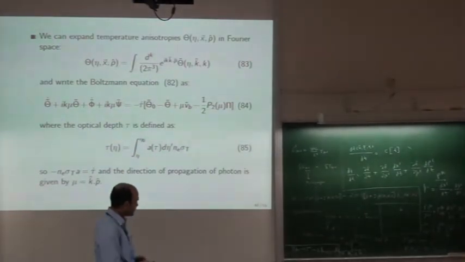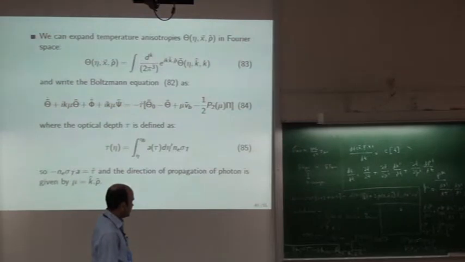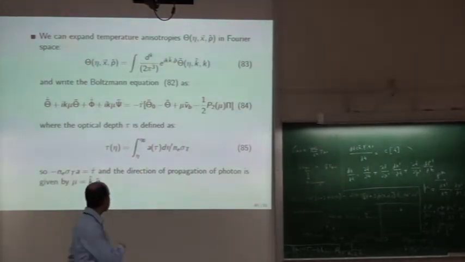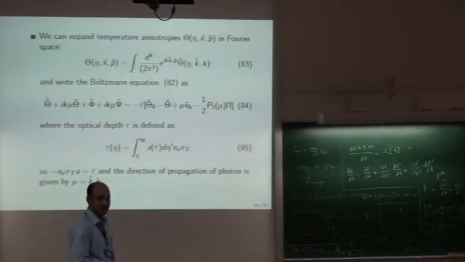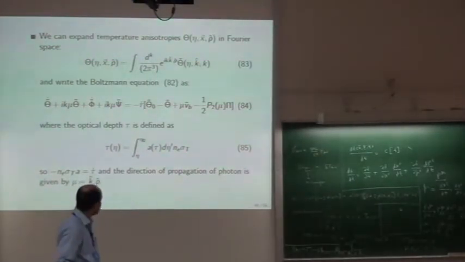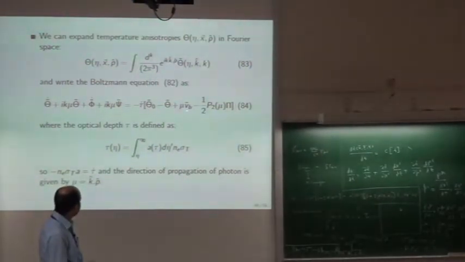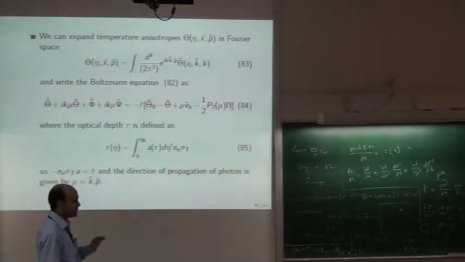So it's a very common trick, at least in cosmology, to write equations in Fourier space and then to solve them. So we can do that with our equation also, and this equation becomes like this one in Fourier space. Now one thing is that we can solve this exactly without making any approximation, or actually we can make approximations to try to get some solutions.